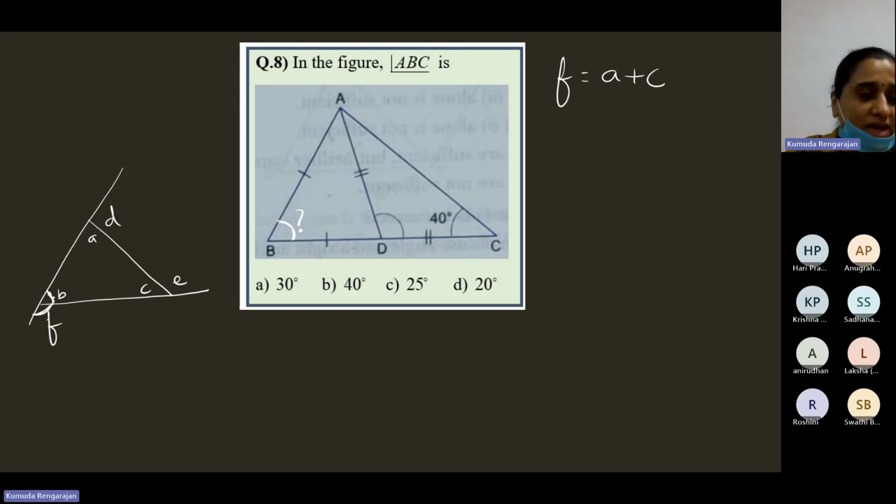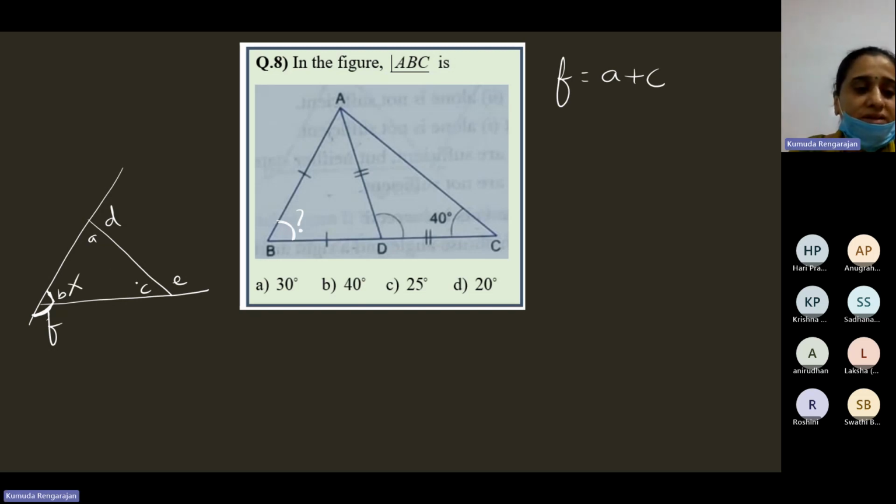All right. Now for this exterior angle F, B is the adjacent interior angle. Interior angle we understand. Triangle, three angles, three interior angles, the three angles inside the triangle. Leave that.